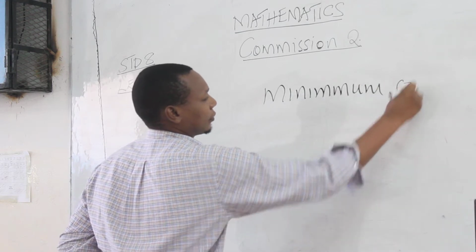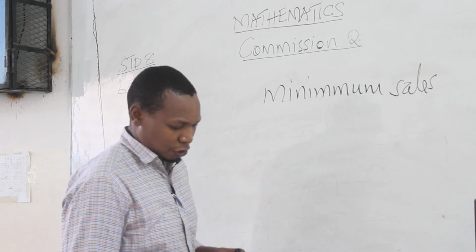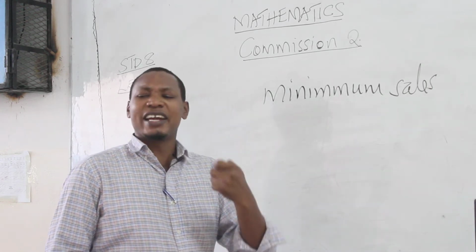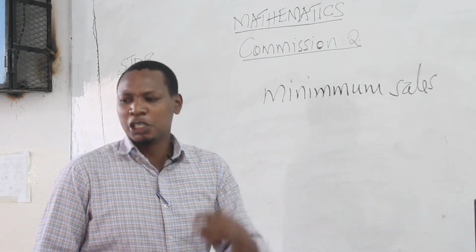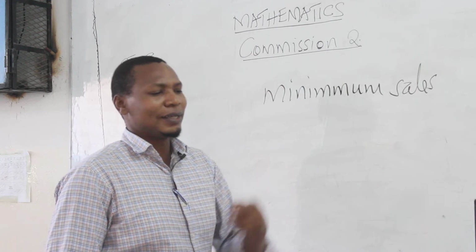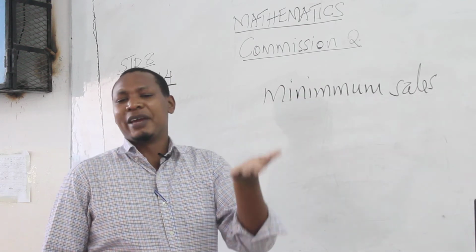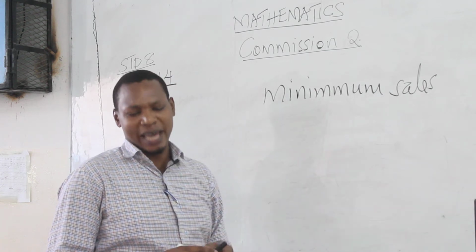When we talk of the minimum sales, those are the sales which someone is given as a condition that if you reach at this point, you sell goods worth this much, then above that one you are going to be given a commission. So those are what we call the minimum sales.